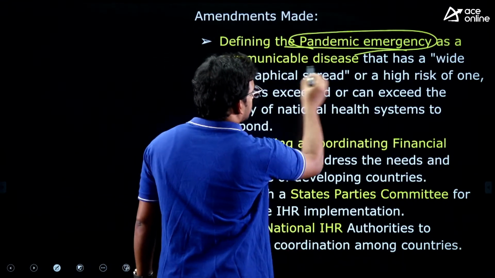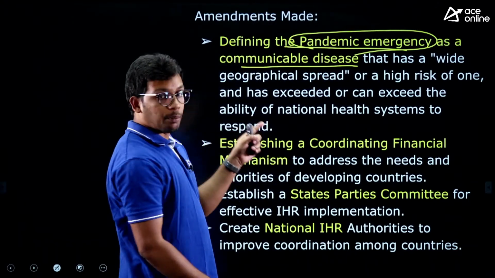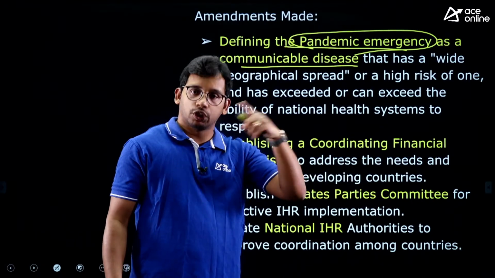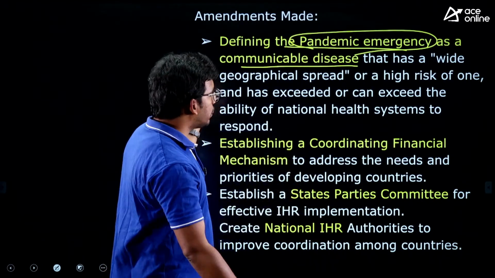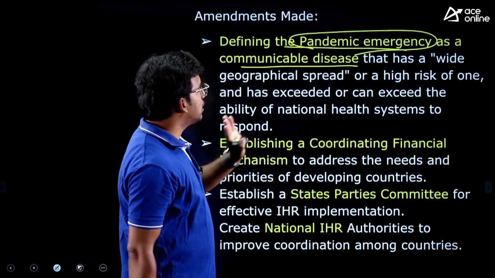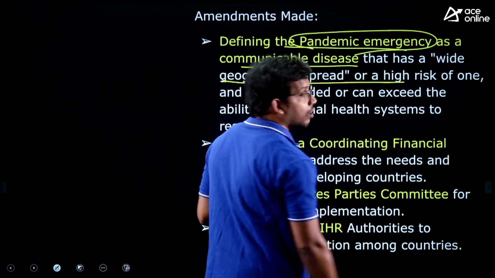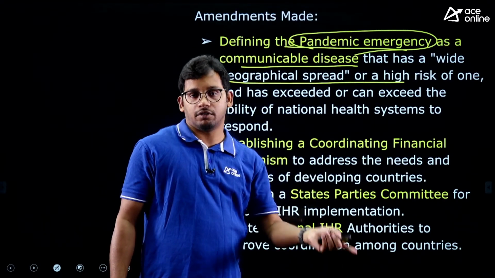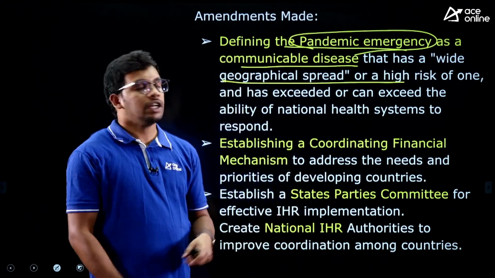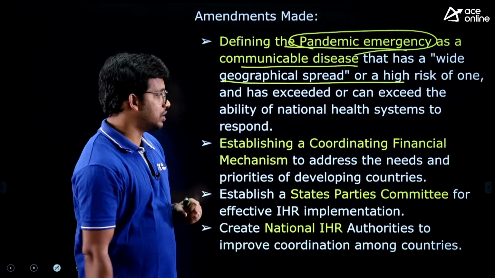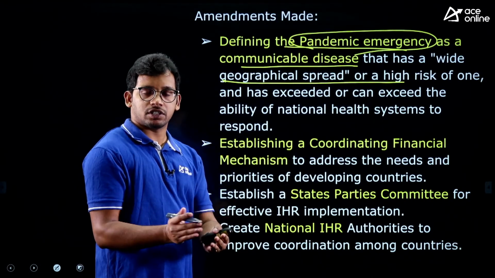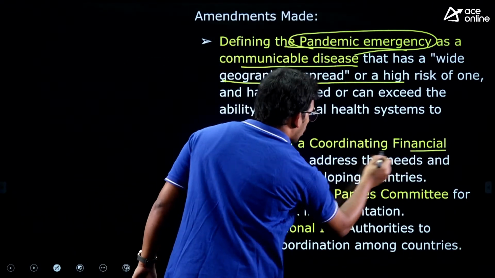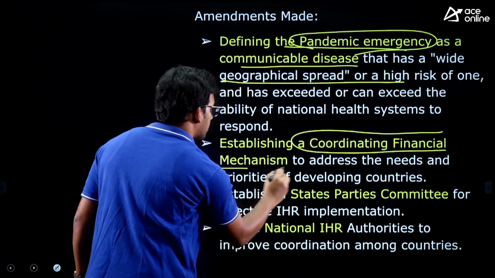This is a situation with a communicable disease, meaning a disease which can spread from one person to another through contact. It is defined as a communicable disease with a wide geographical spread, which has the capacity to shift or transfer from one country to another. So this is called a pandemic emergency. They have added definitions into the International Health Regulations 2005, and also they have created a coordinating financial mechanism.